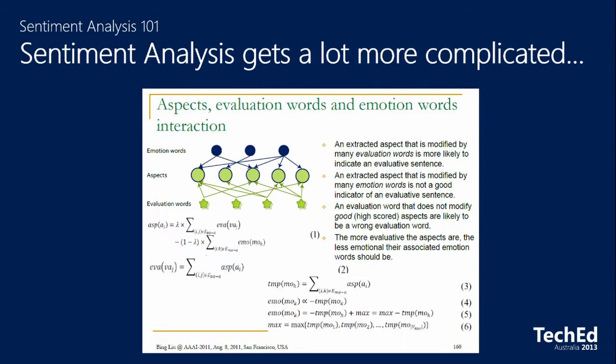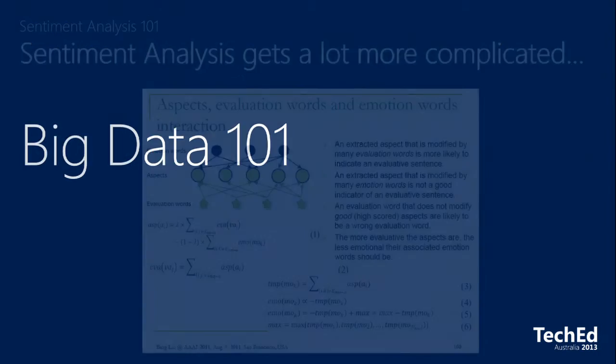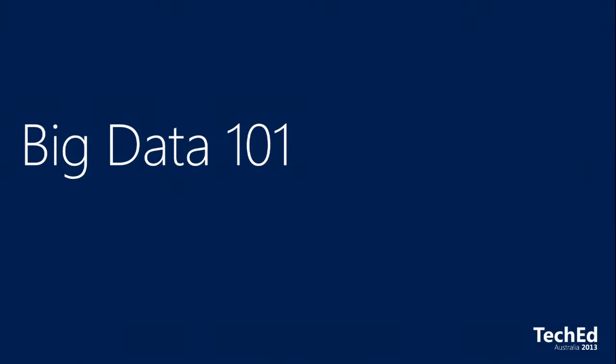So James, if we believe Gartner and all the write-ups, all the sentiment analysis sounds like big data to me. What's your thoughts? Well, it is big data, and it sits along one of the very many axes of the 3 Vs, which I'll go into in a moment. Big data is one of those big bucket terms where everyone in marketing is throwing it around, going, I've got some big data here, and I've got some big data there, and this is big data. I want to clear up just a few basics so that we know what we're walking into in this session.